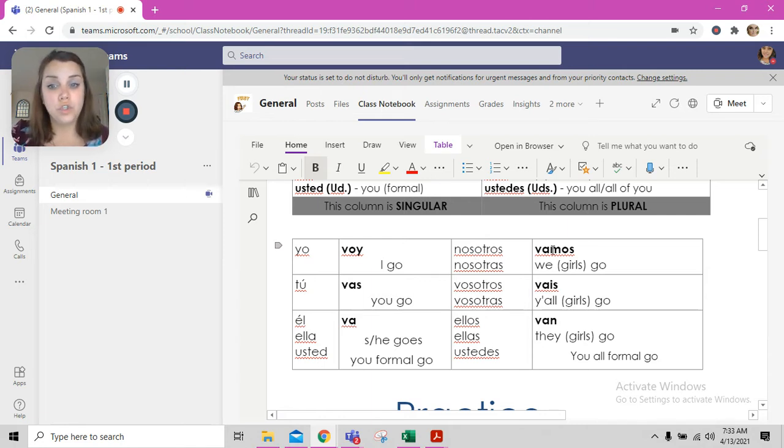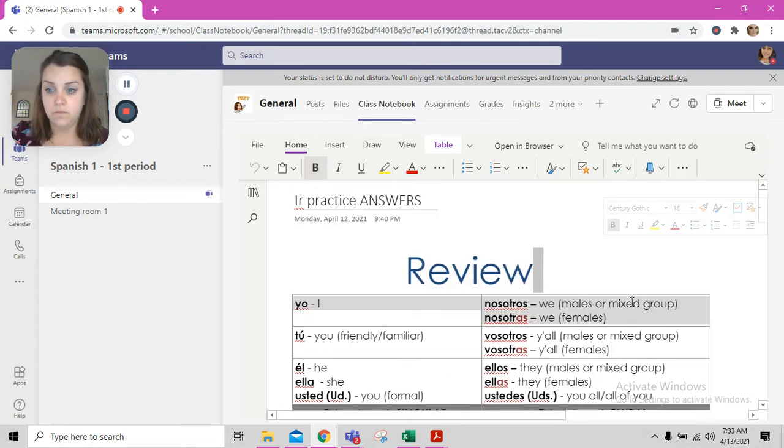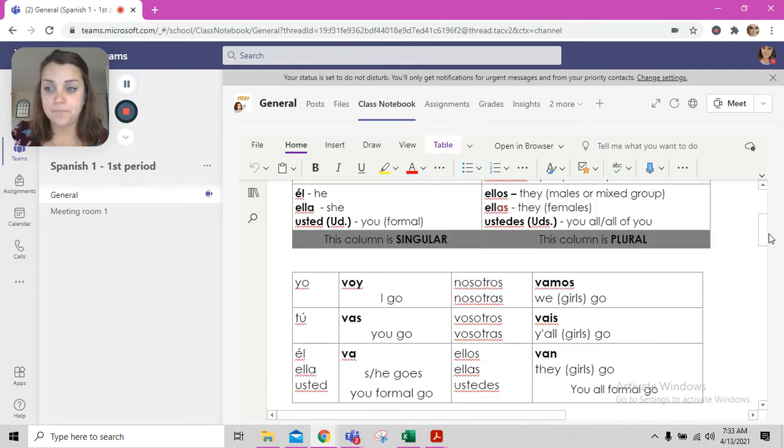Then we have nosotros vamos. That's we go, or we mixed group, right? From right here. Okay. Sorry. Crazy scrolling. Okay. Nosotras vamos means we girls go. Vosotros vais means y'all go. Vosotras vais means y'all girls go.